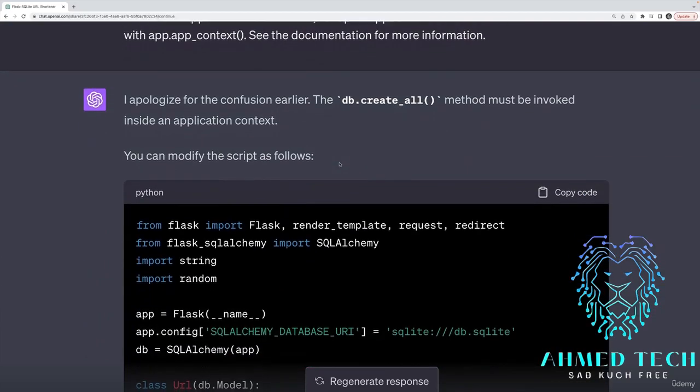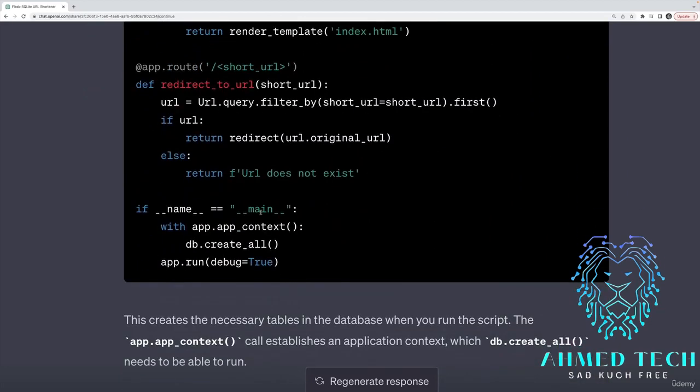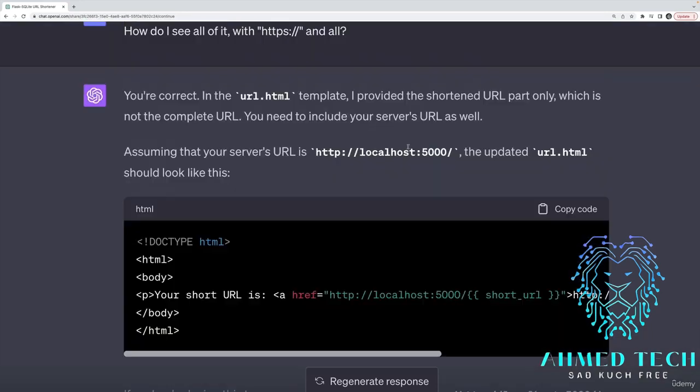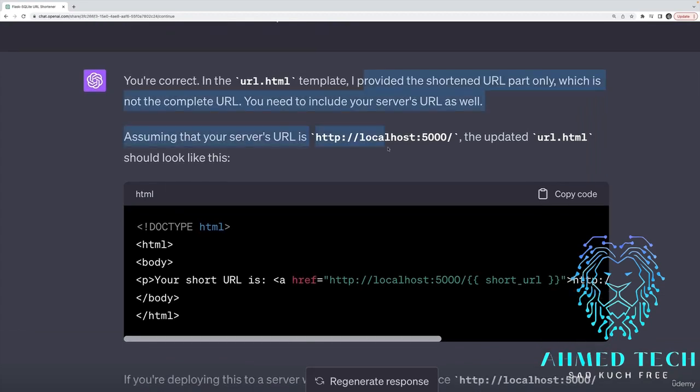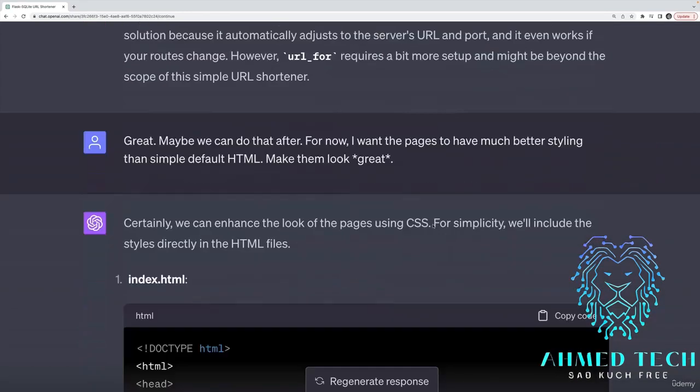It rewrote the code correctly, and it modifies it so that it runs the line now right here with app.appContext, which is the correct way of running db.createAll. Then I asked it some more questions to update the template so that I could put localhost in here, because right now I'm not hosting this anywhere except locally on my machine. Not a big deal, simple enough.